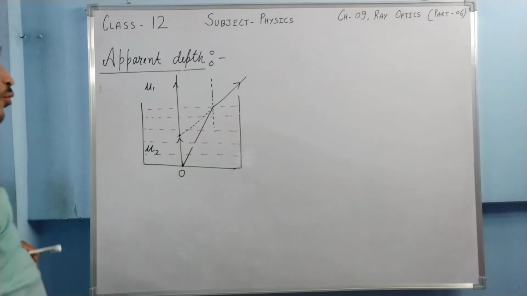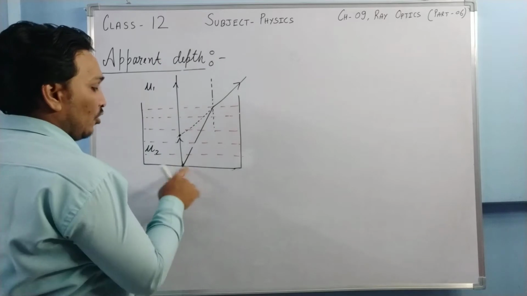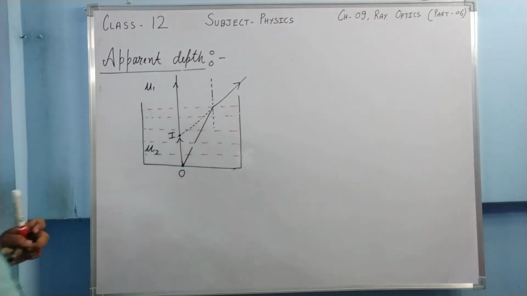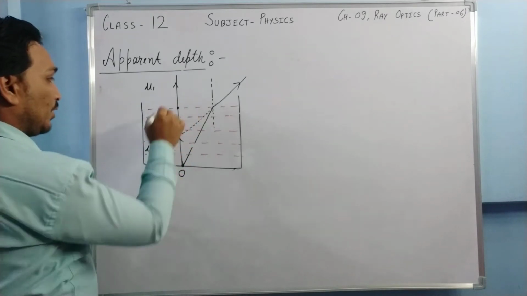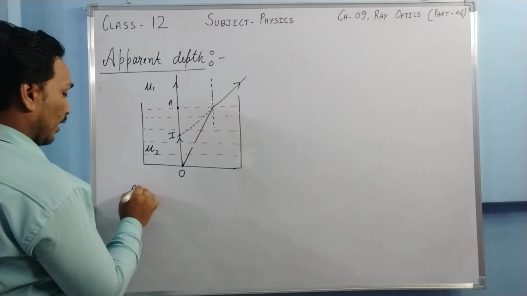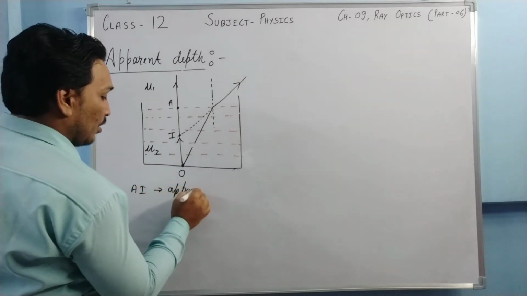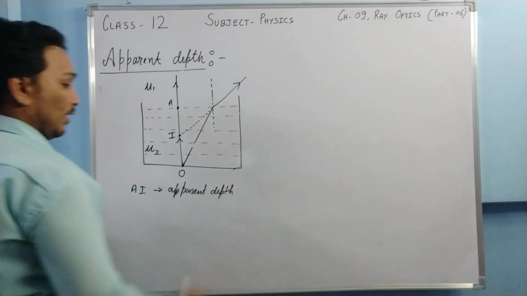If this ray and this ray are reaching my eye, I will not be looking at O. The O will appear somewhere here. So the depth which appears to me will be AI, and it is called apparent depth. Is it clear?